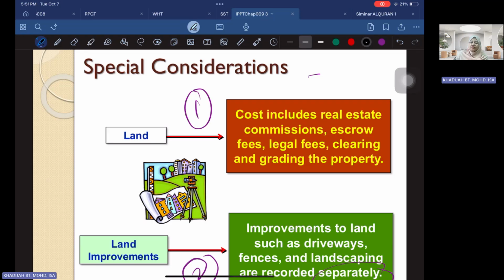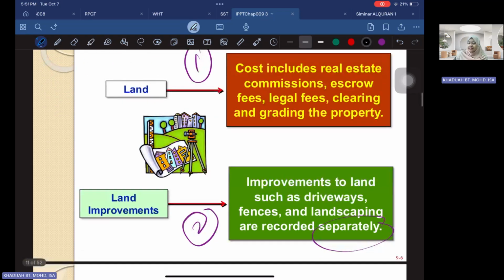In the case of land improvement, for example, once you purchase the land, but then you incur additional costs, for example, for improvements like driveways and fences, this cost has to be recorded separately. So the first one is together in the cost, but this one will be recorded separately upon purchase of the land.